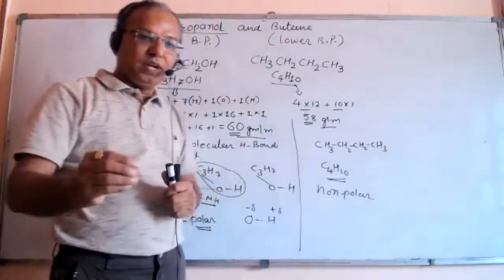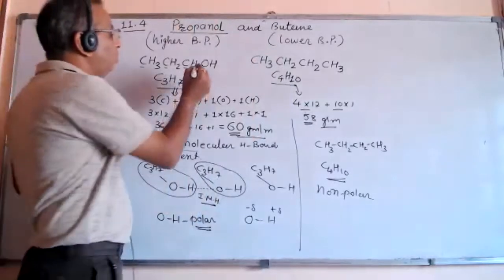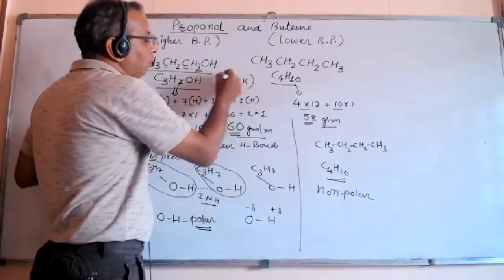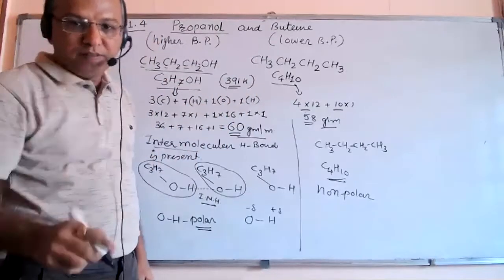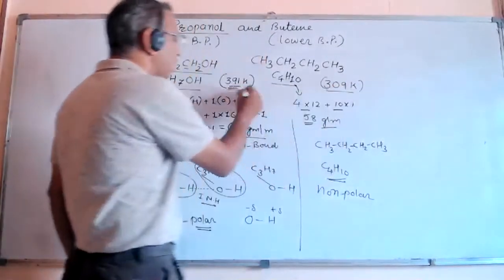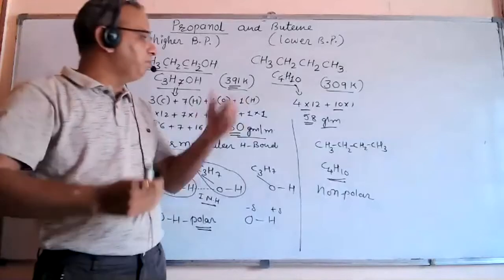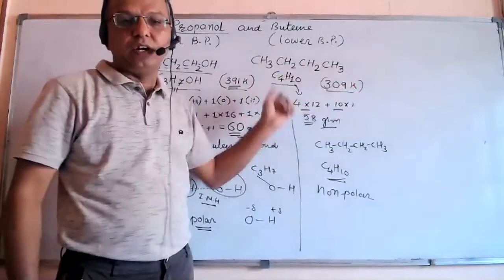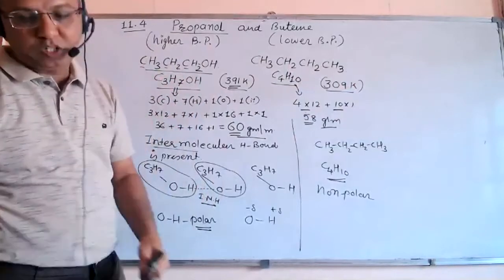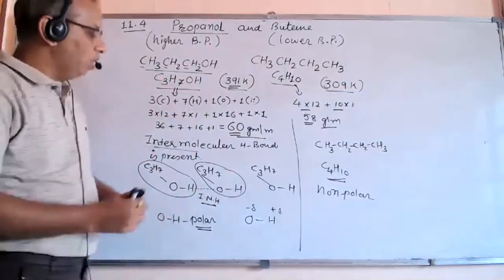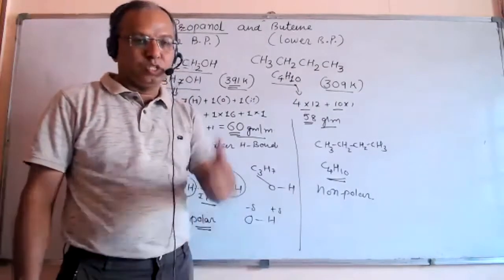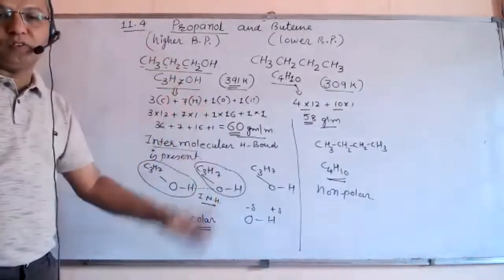This comparison is to be proved. The boiling point of propanol is 391 Kelvin and butane has 309 Kelvin. Temperature values are not important and need not be remembered, but why these values differ has to be understood. So remember two points only: first, intermolecular hydrogen bond, and second, polarity. This was question 11.4 from your textbook.